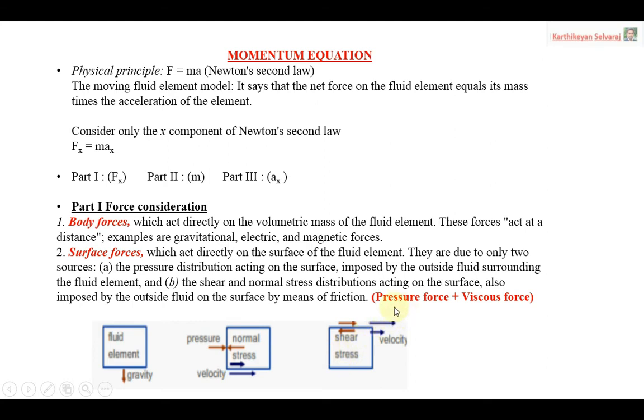Okay, you have to listen carefully. Force: body force, surface force. Surface force again is because of the pressure and the viscous effect. For pressure force, a single component is acting directly towards the fluid element. But for viscous force, there are two types. They act on the surfaces: normal stress and shear stress. So we have to consider all those forces for the derivation.